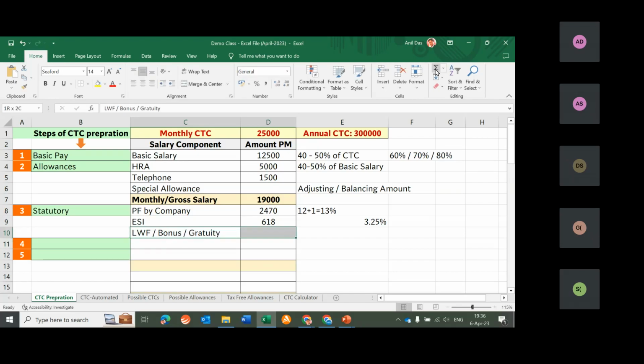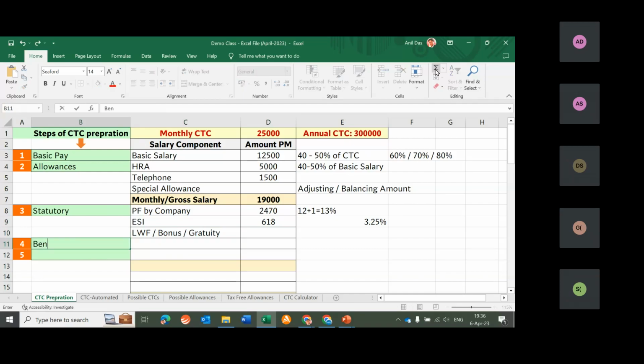These are optional. Since this person's CTC is not that great, only 25,000, if we add bonus and gratuity, his take home would go very less. So we are ignoring this. Otherwise, if you want to add bonus and gratuity, you can add. Labor welfare fund is something which is not applicable in all the states in India. This is applicable in limited states. So if you are in a state where labor welfare fund is applicable, you have to add that. So we are done with third step also.